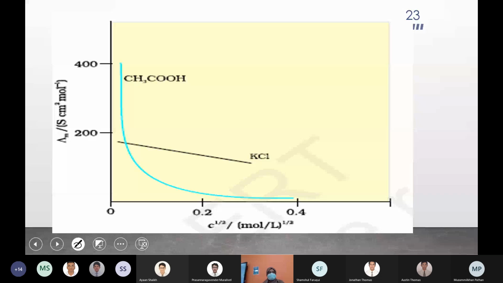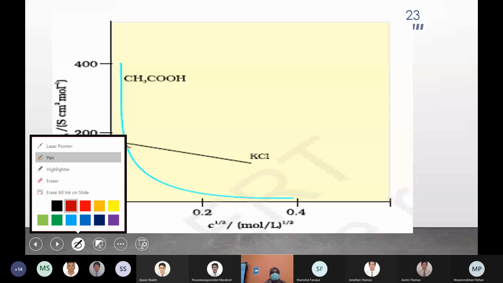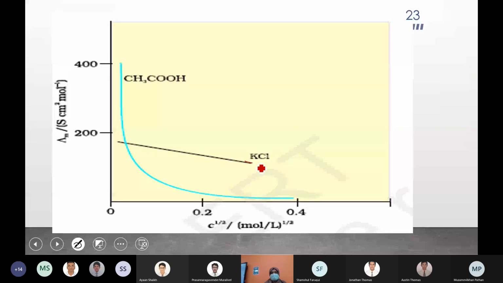The only thing you can do is extrapolate the graph. Extrapolation means if you already know the shape of a graph, you can extend it on both sides. If you extend the graph, the point where it touches the y-axis is denoted by lambda m0. And this is only for strong electrolytes.